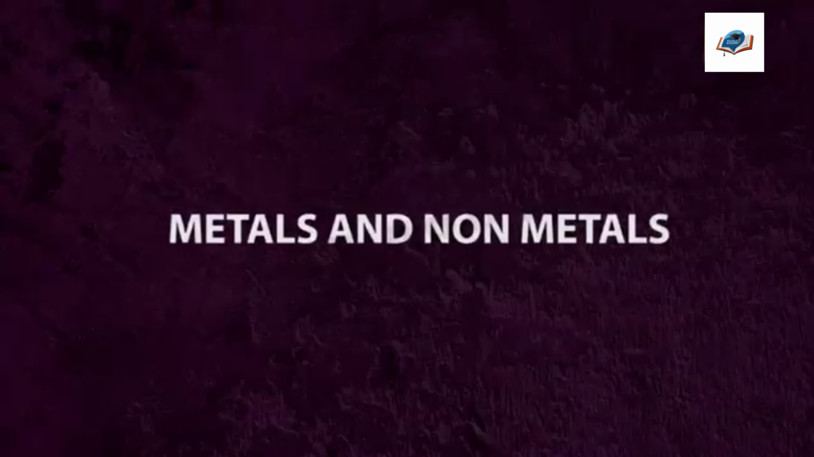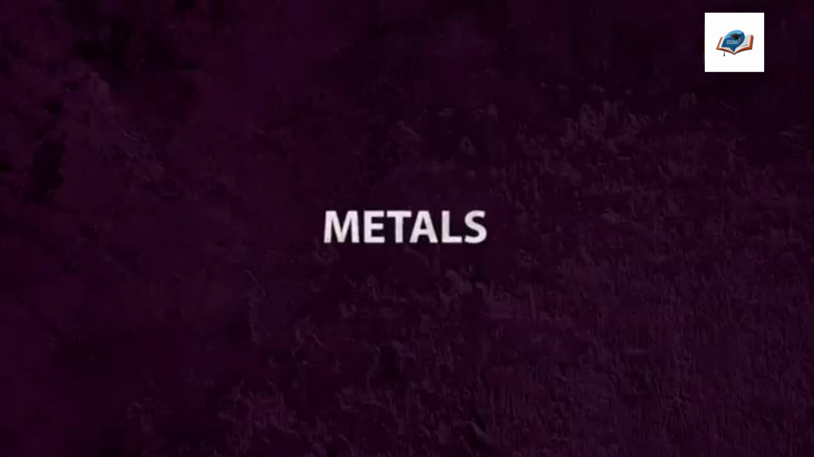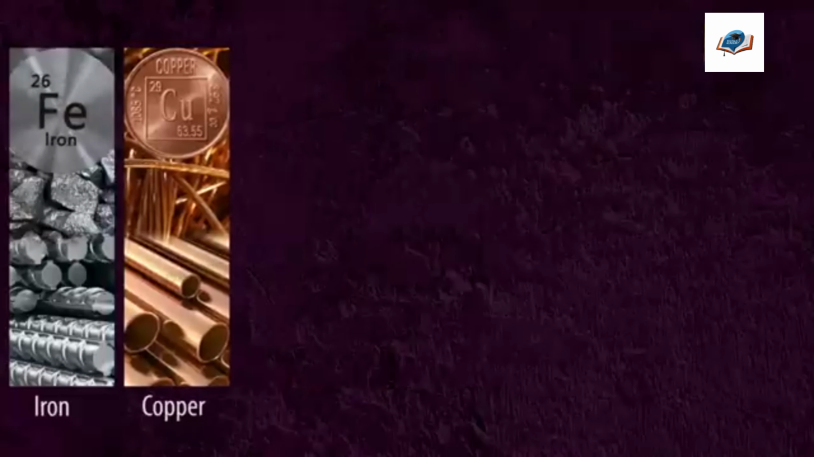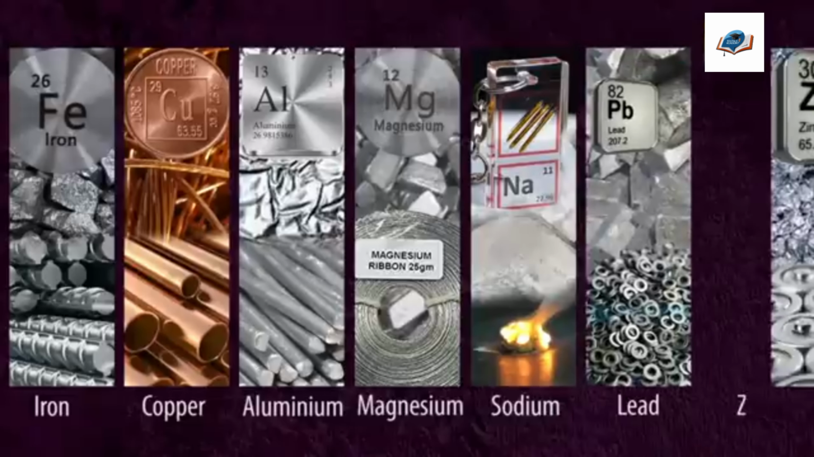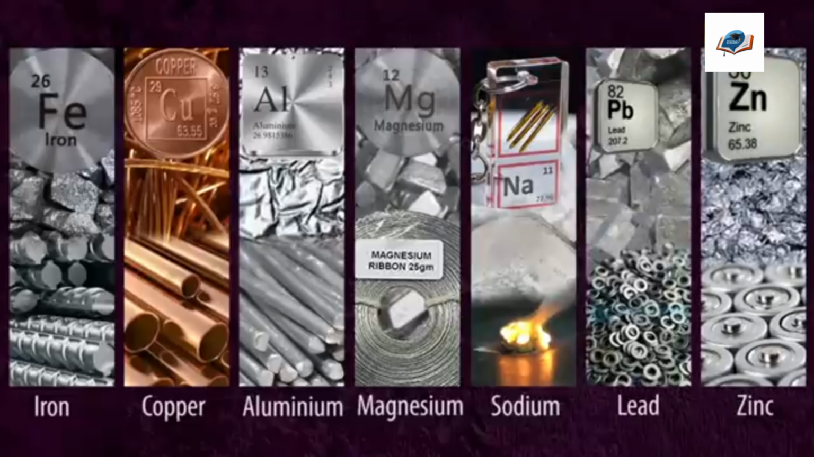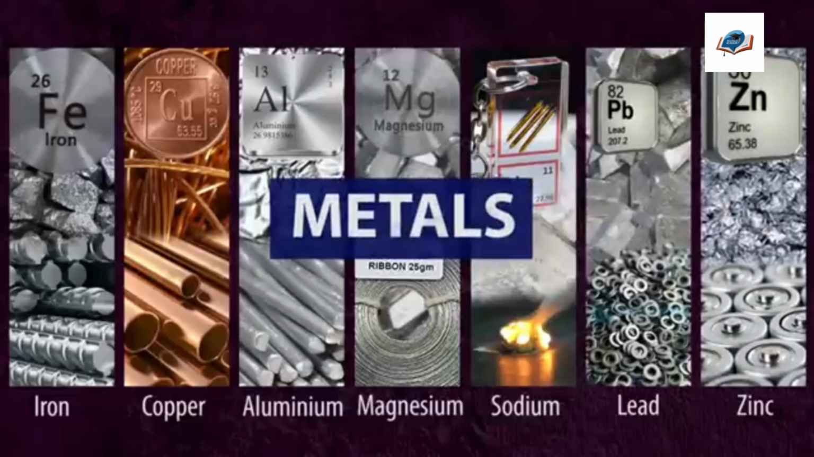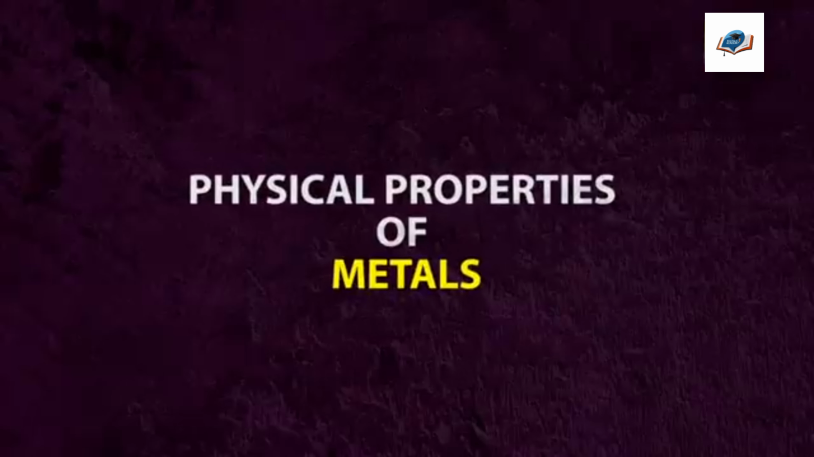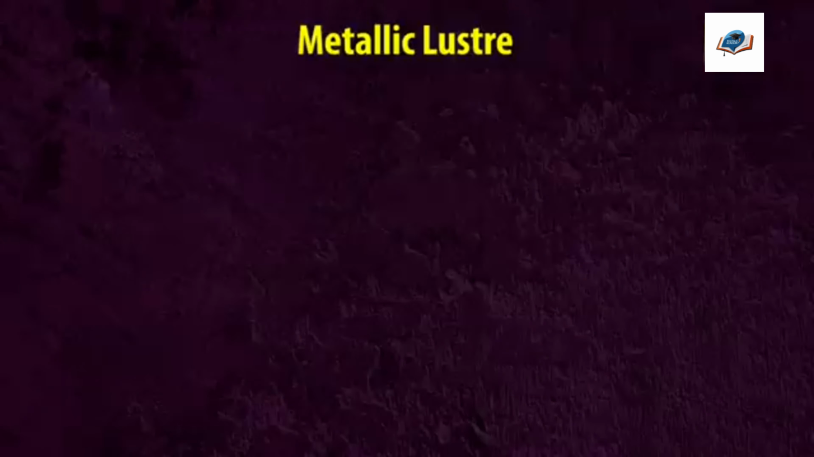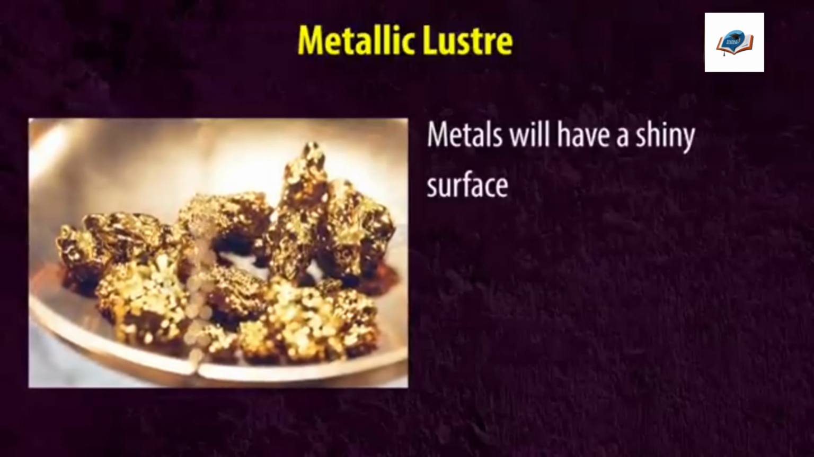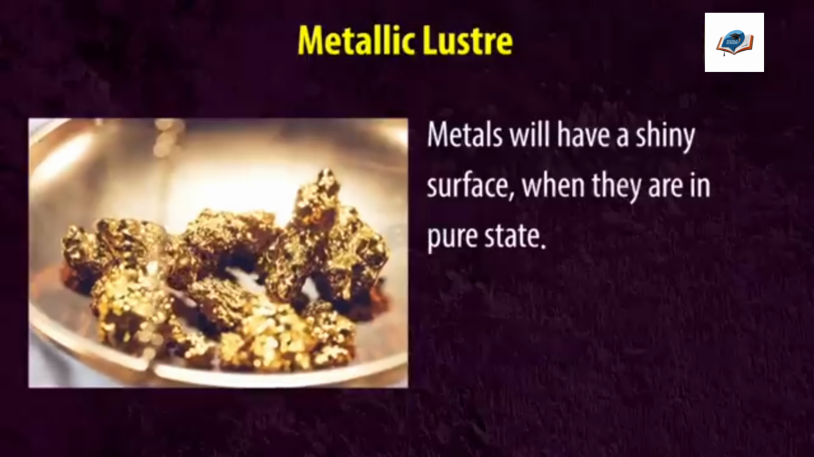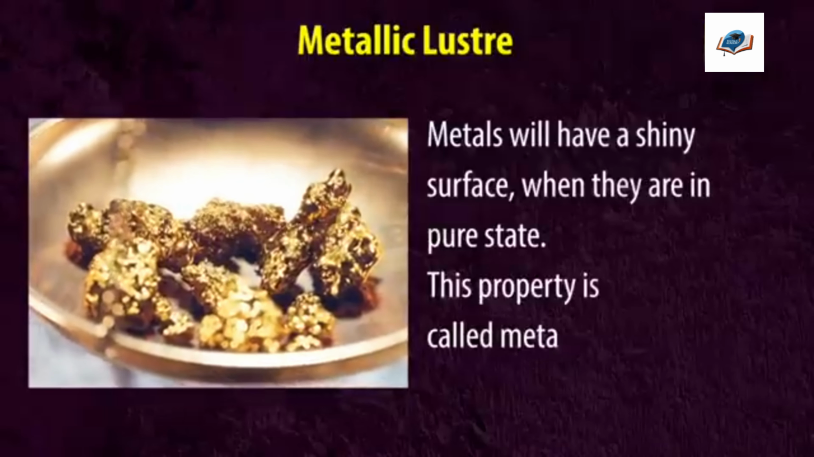Metals and nonmetals. Metals: iron, copper, aluminium, magnesium, sodium, lead, zinc. These are a few examples of metals. Physical properties of metals. 1. Metallic luster. Metals will have a shiny surface when they are in pure state. This property is called metallic luster.